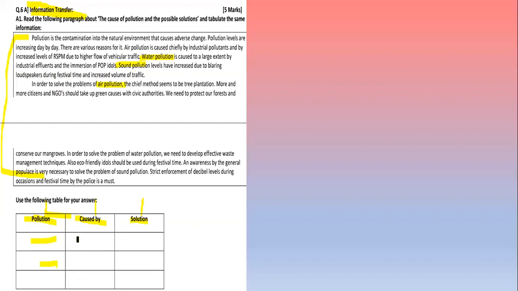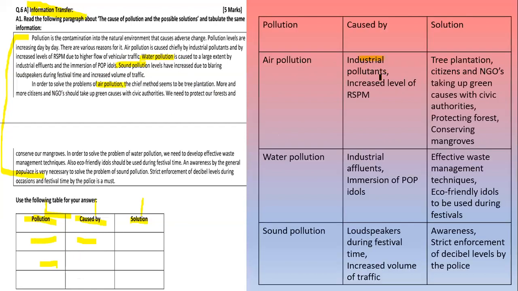And what about next is caused by. So reason for this, industrial pollutant, increased level of RSPM, it is given in the passage. Then reason for the water pollution is given, industrial effluents, immersion of POP idols. And in sound pollution caused by loudspeakers during festival time and increased volume of traffic. And solutions are also given in the passage only. So here you will get your answer.